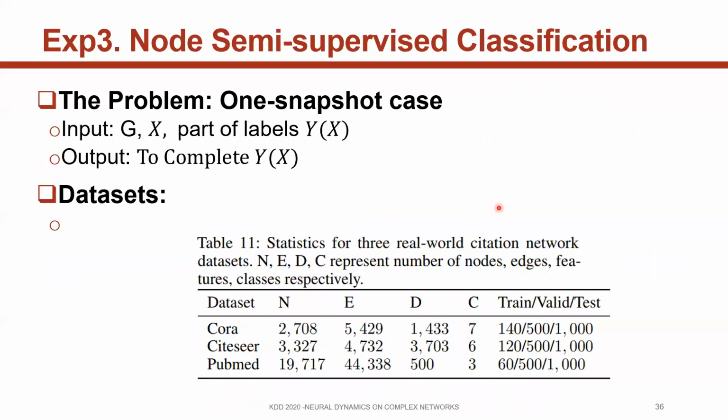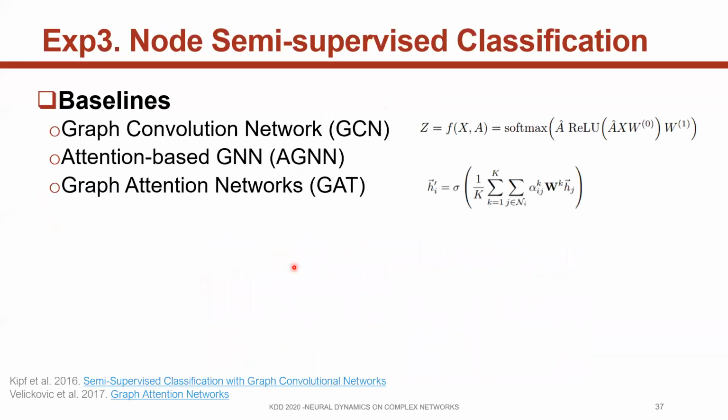The last experiment is node semi-supervised classification. We have one snapshot of features and some node labels, and we try to predict all the node labels. The datasets are the well-known Cora, Citeseer, and PubMed datasets. We compare our model with the graph convolution network, attention-based GNN, and the graph attention network.